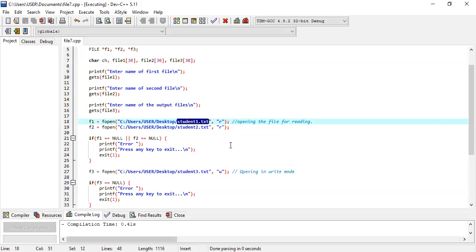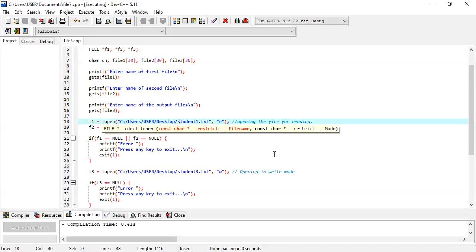I checked that also, writing file one here, and it shows an error, because the compiler doesn't understand what file one is. This is a very good question.